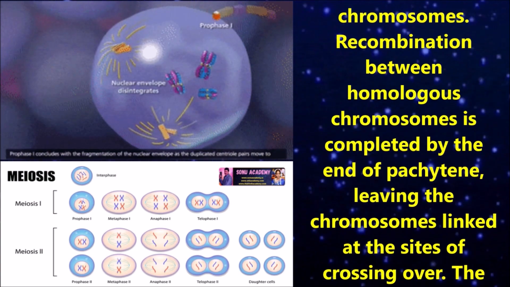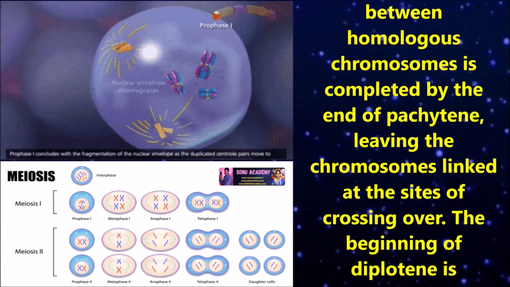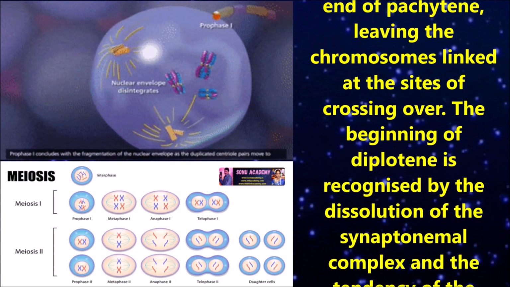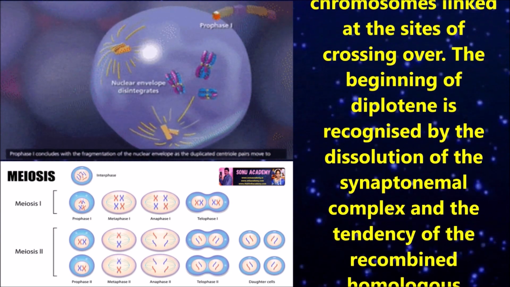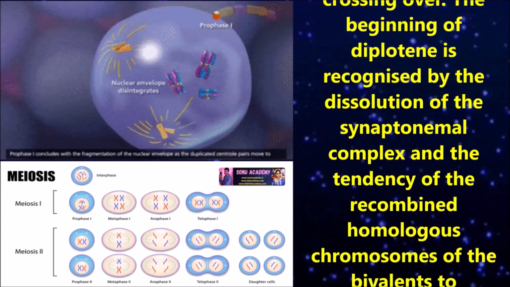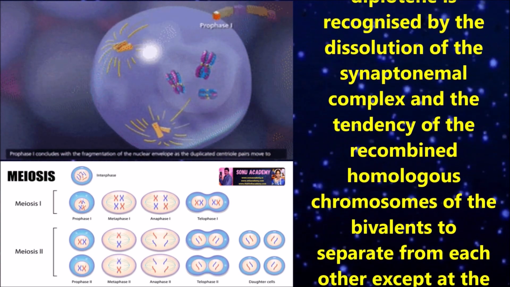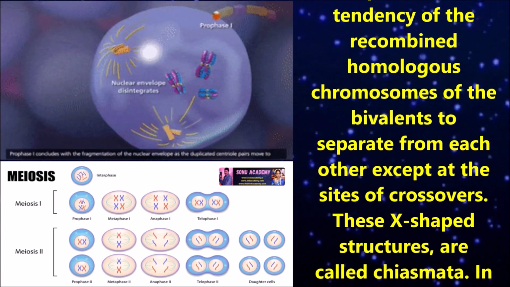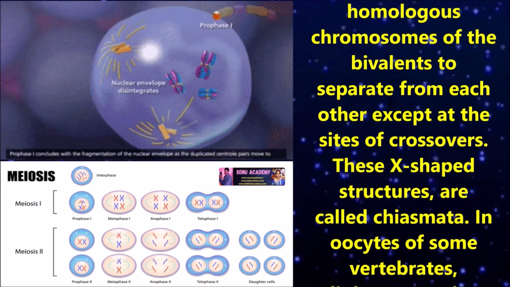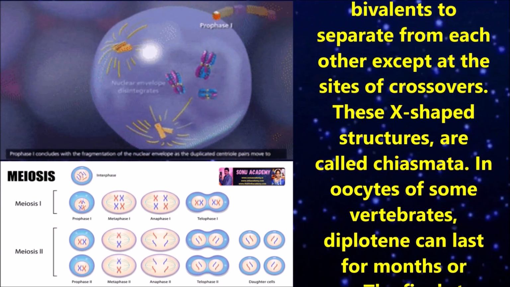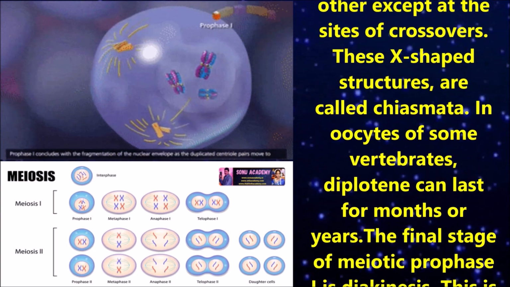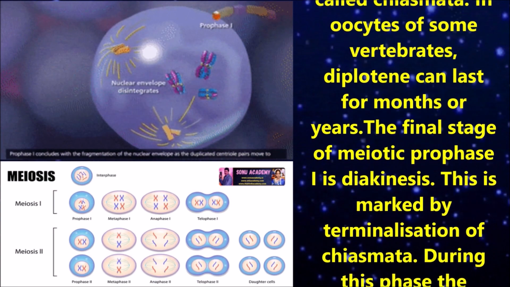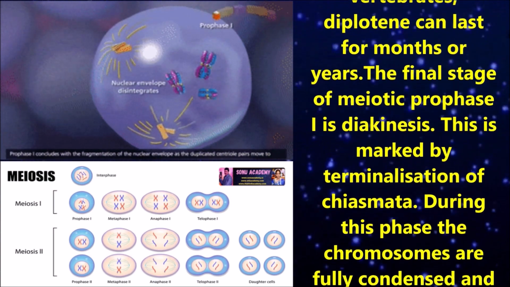Recombination between homologous chromosomes is completed by the end of pachytene, leaving the chromosomes linked at the site of crossing over. The beginning of diplotene is recognized by the dissolution of the synaptonemal complex and the tendency of the recombined homologous chromosomes of the bivalent to separate from each other except at the sites of crossovers. These X-shaped structures are called chiasmata. In oocytes of some vertebrates, diplotene can last for months or years.